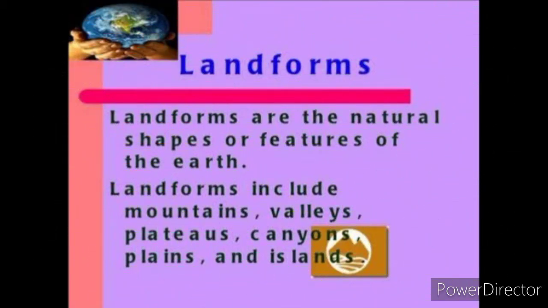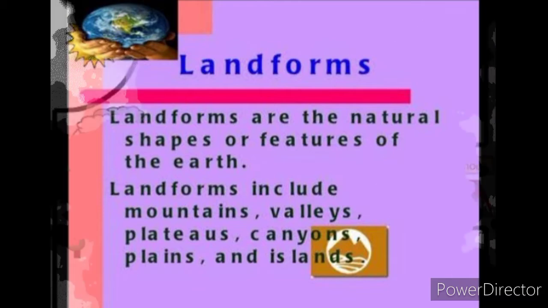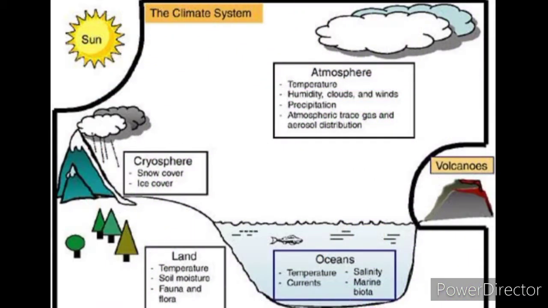So children, what are landforms? Landforms are natural, geographical or physical features on the Earth's surface. Collectively, these include mountains, plateaus and plains, coastal plains, deserts and islands. These landforms play a major role in deciding the weather, climate, plants and animals found in a region.